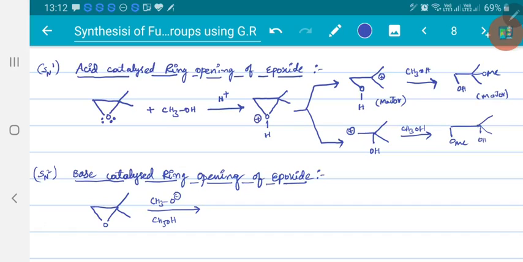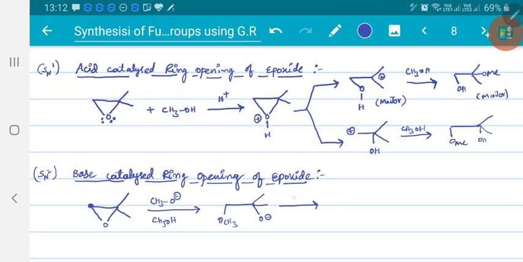again this goes and attacks a carbon which is less hindered. As this carbon is less hindered, methoxide will attack it. So now the product is: when this attacks here, ring opening occurs. So this is OCH3. You will have O minus here and the remaining system.